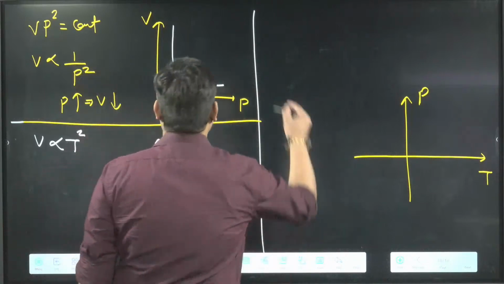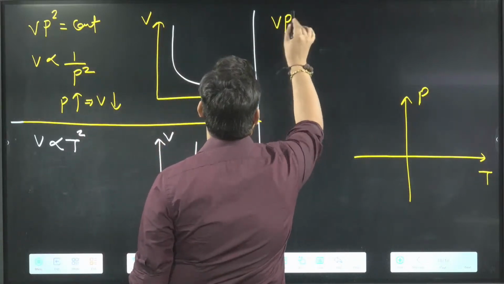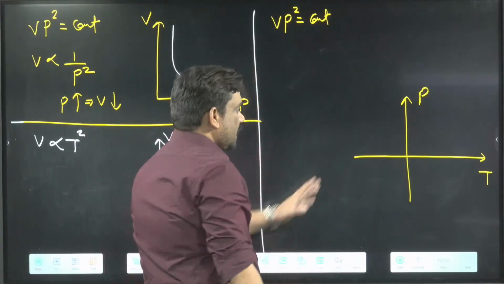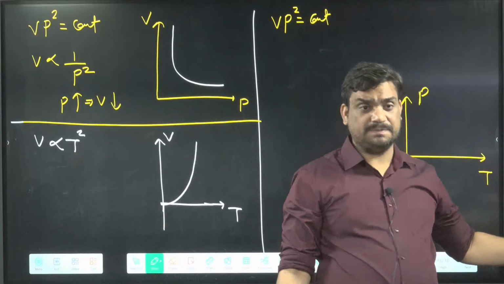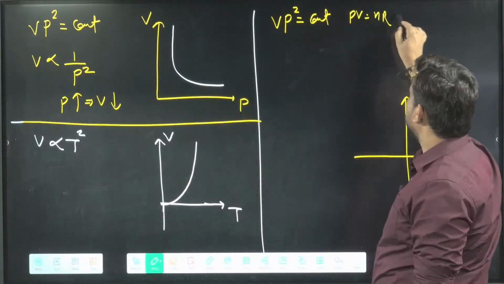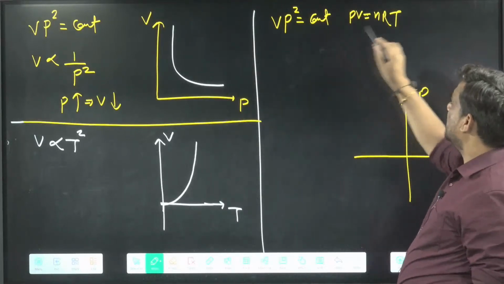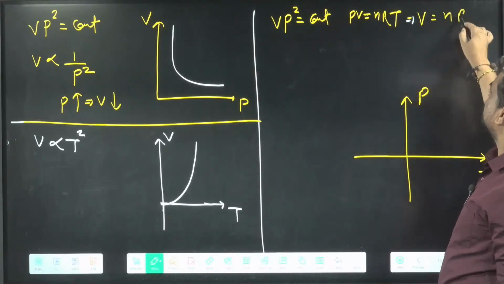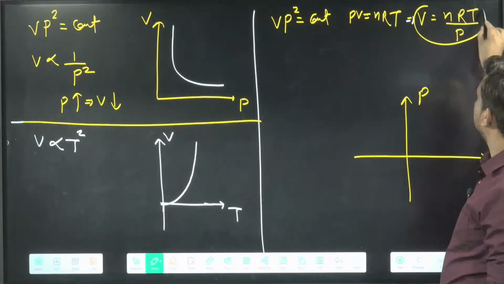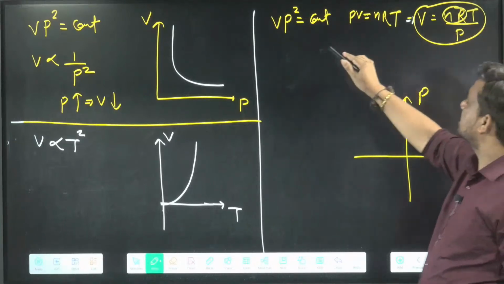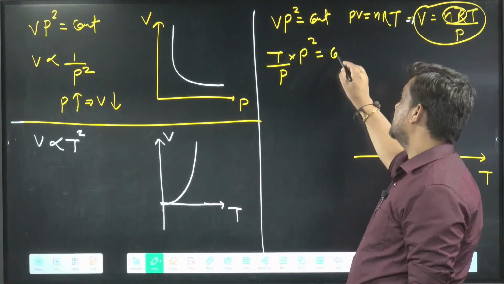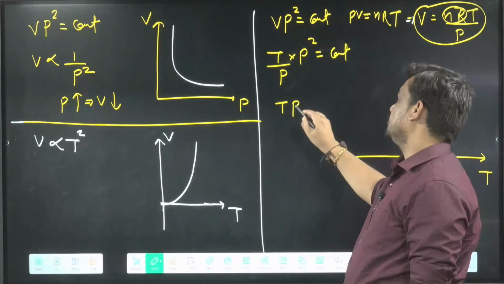Listen, I will write. I will say V P square equal to constant. I need pressure and temperature. So I can say PV equal to nRT. From here I need to substitute volume, so volume will be equal to nRT divided by P. In place of volume I can substitute this. nR is already constant, so I can say T by P into P square equal to constant. So yes, sir, TP equal to constant.